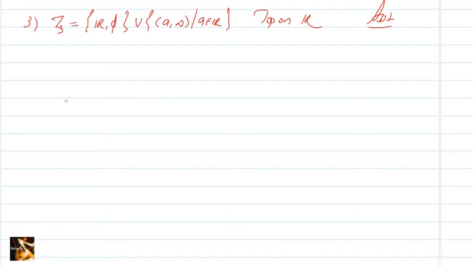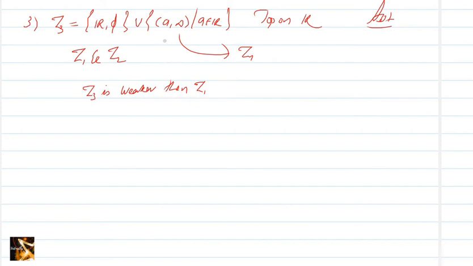And what about comparing this with tau 1 and tau 2? This topology is weaker. Tau 3 is weaker than the usual topology on R because every member of this is in tau 1, but the converse need not be true.